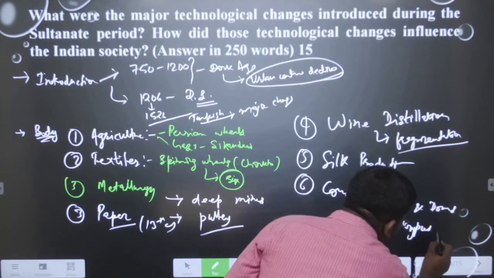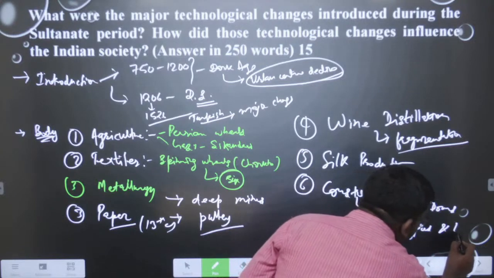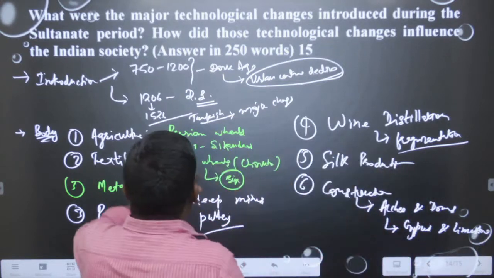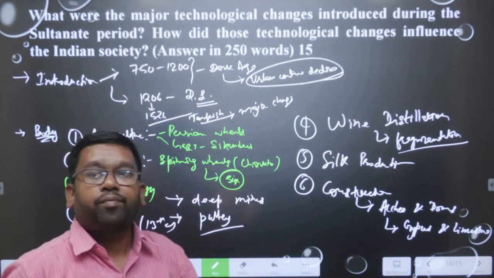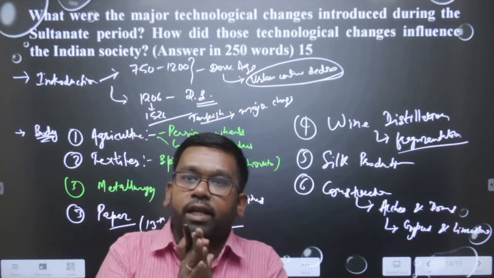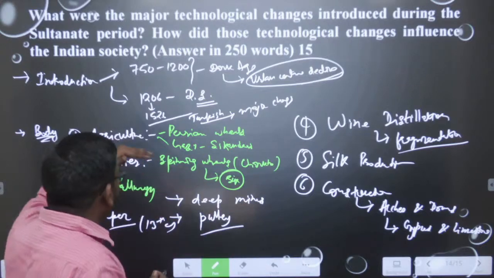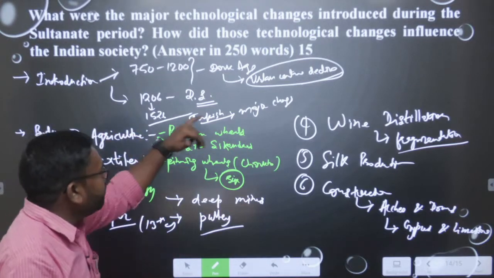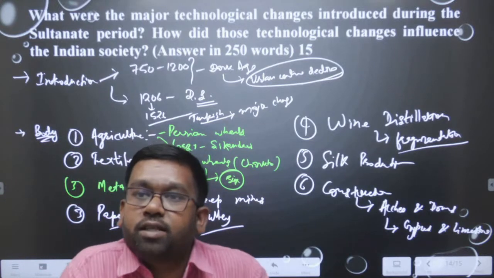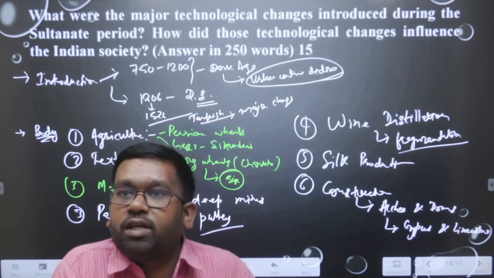So gypsum and limestone were used by the people for the first time. These are the main technological developments that happened in the Delhi Subcontinent time. When you write all these points, you can say what the impact is. We can say that these provided jobs to the people and changed the society. This has revolutionized everything.